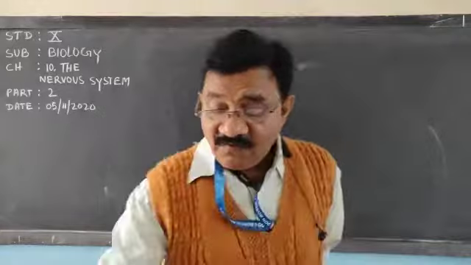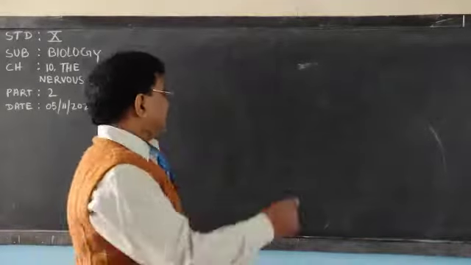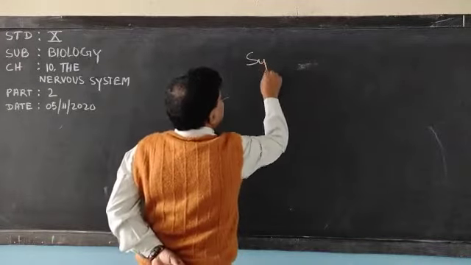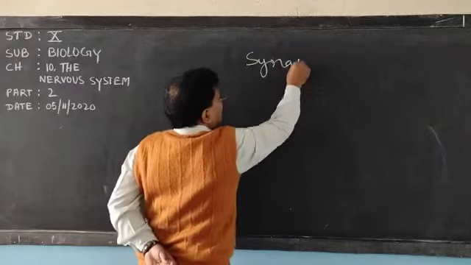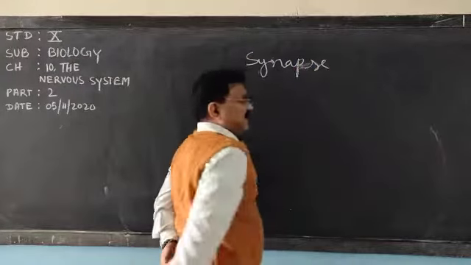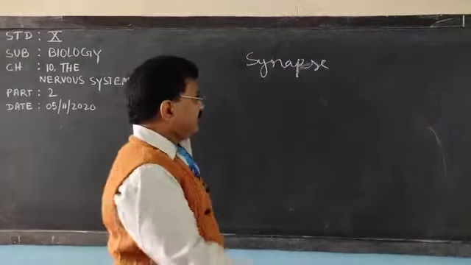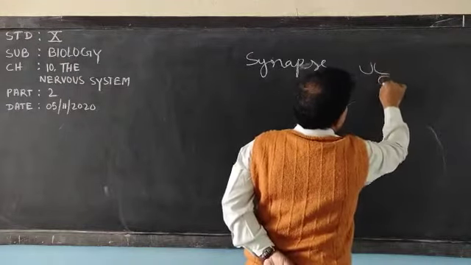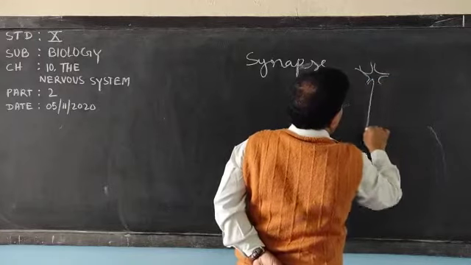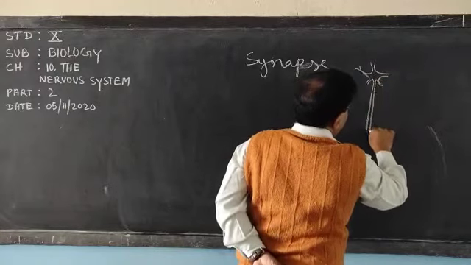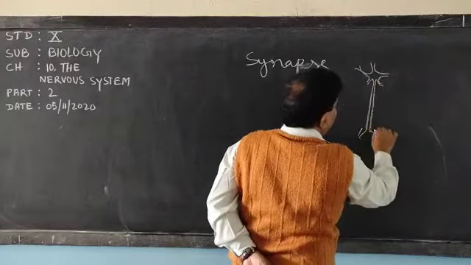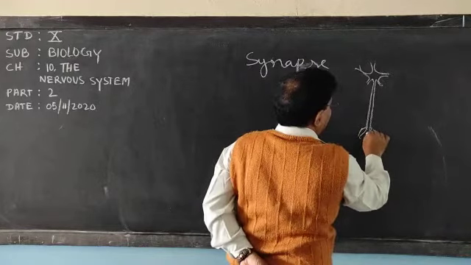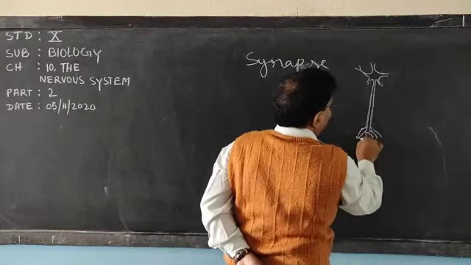Now we have to discuss the synapse or synaptic cleft. See, suppose one neuron is here and the other is this, and it is the last terminal end of the axon.